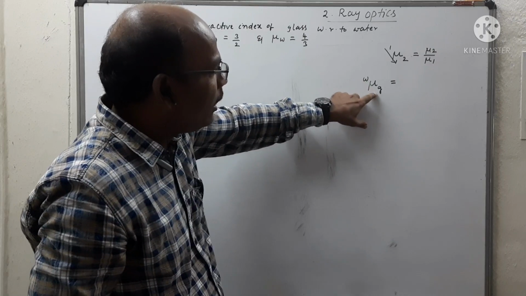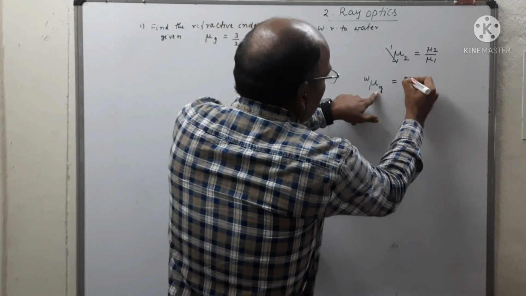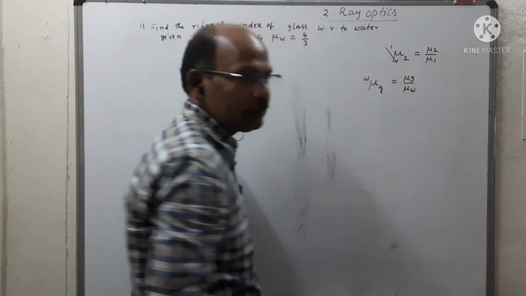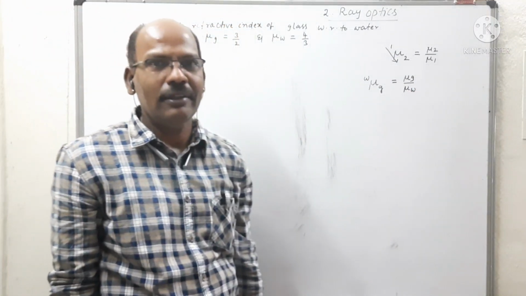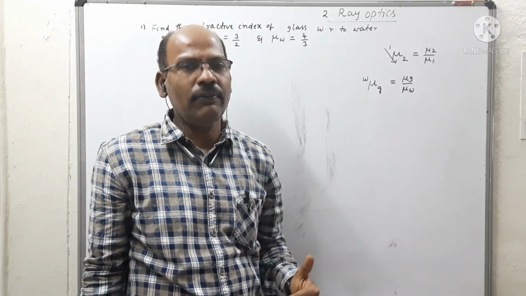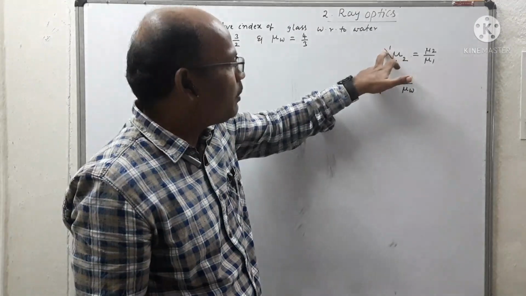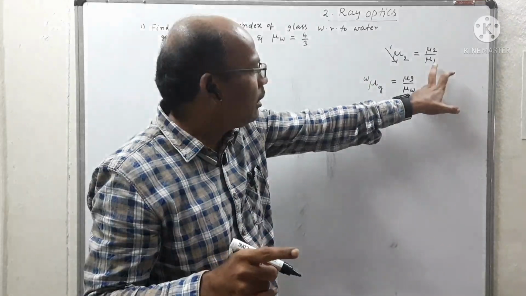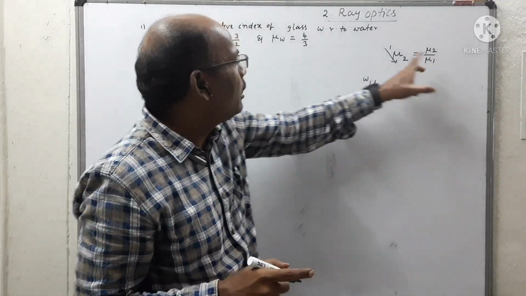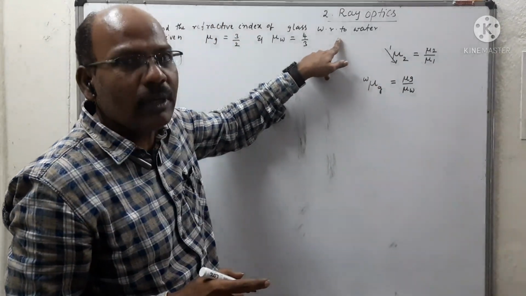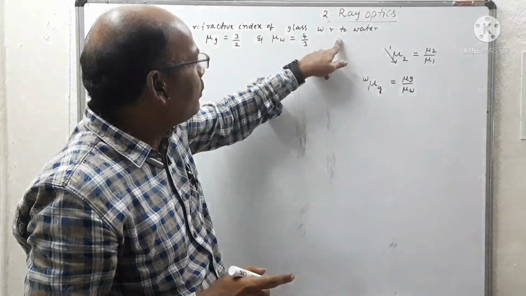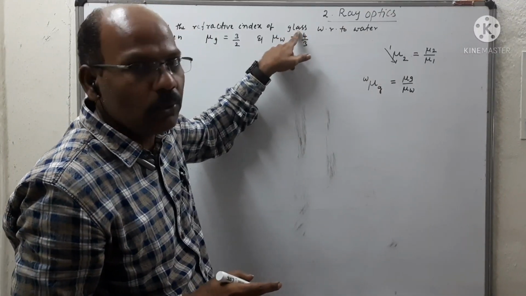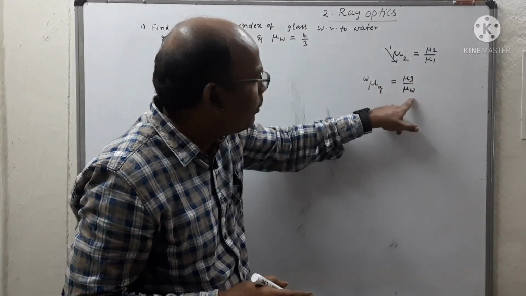So this is 1 and 2. So this becomes mu g by mu water. Clear? The relative refractive index of the second medium with respect to the first is the refractive index of the second medium by the refractive index of the first medium. Here also we can observe the same concept. So the refractive index of glass with respect to water, this is 2, so mu2 by mu1.